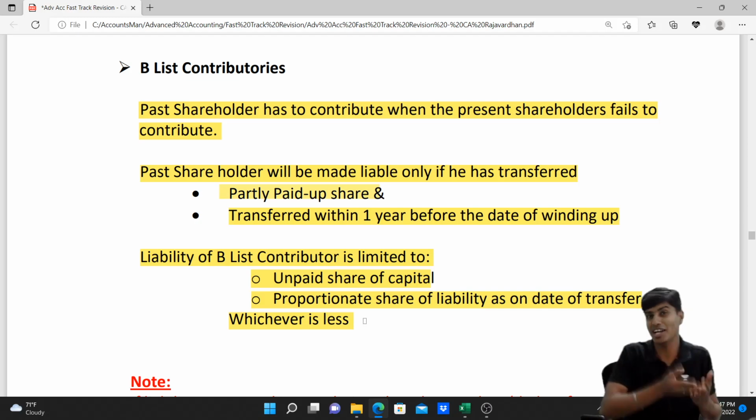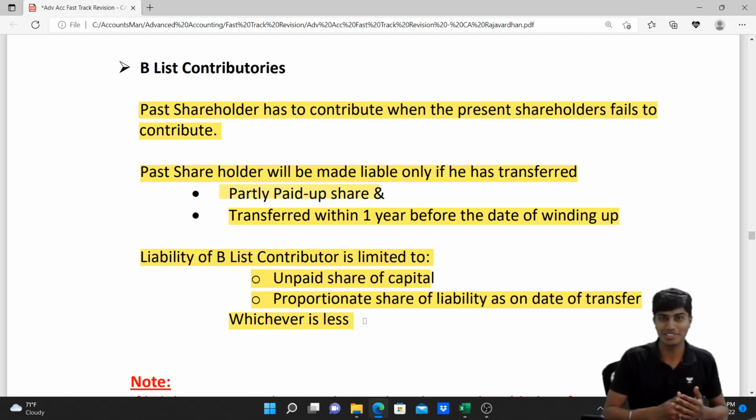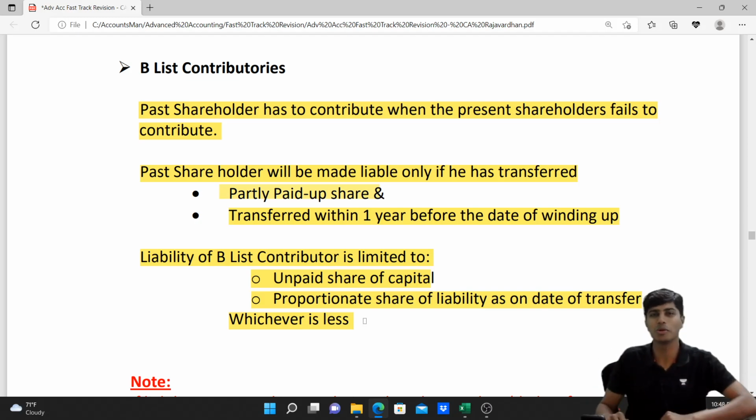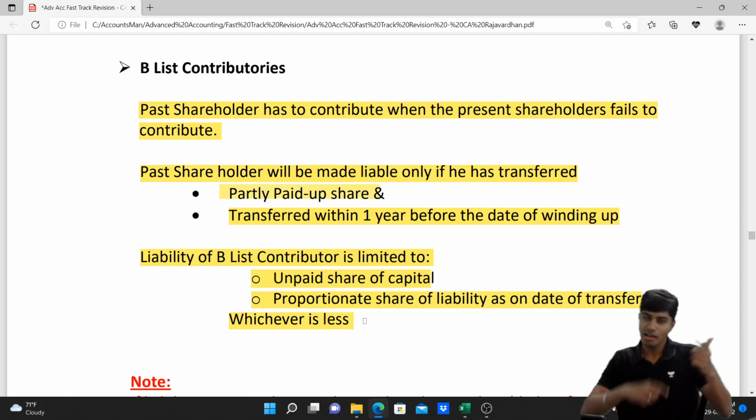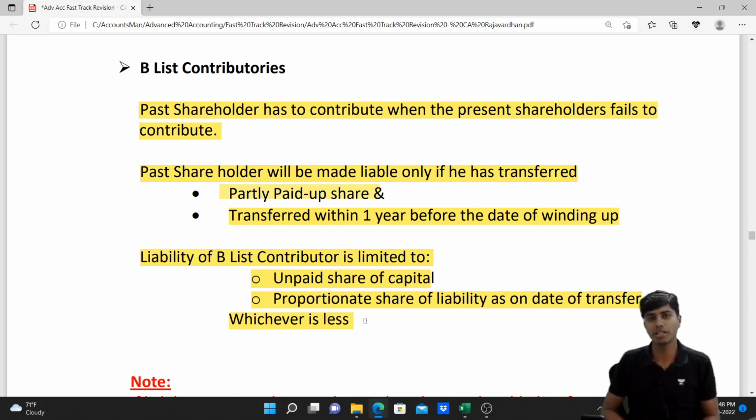What if he has transferred the shares well before 12 months? Or what if the A-list contributor is contributing? In both the cases, he will not be liable to contribute at all. And once you find the proportionate liability, total them up based on different dates of transfer, and at the end also write the uncalled capital on such share on the date of transfer. Identify whichever is less, such is the money that will be contributed by B-list contributor.